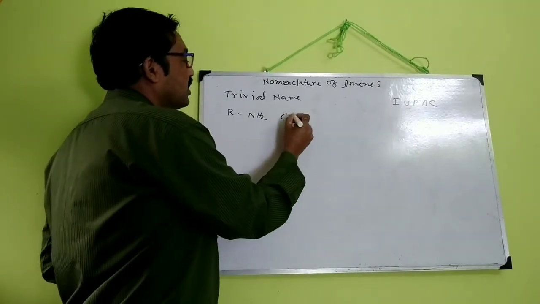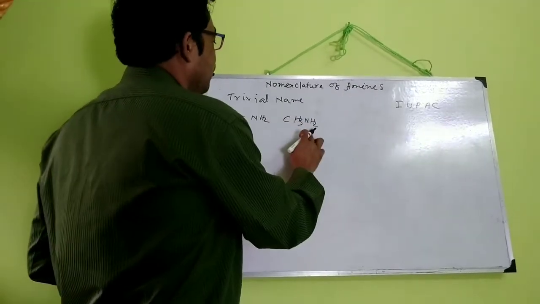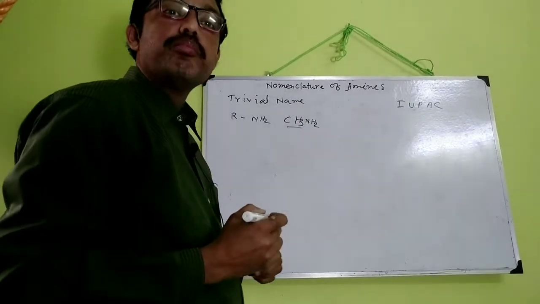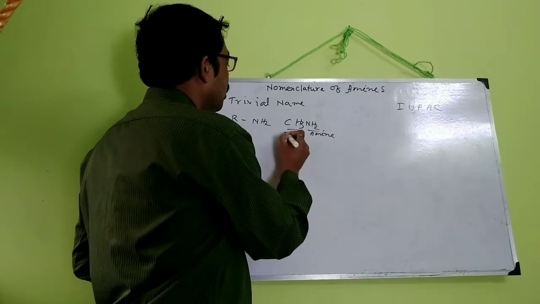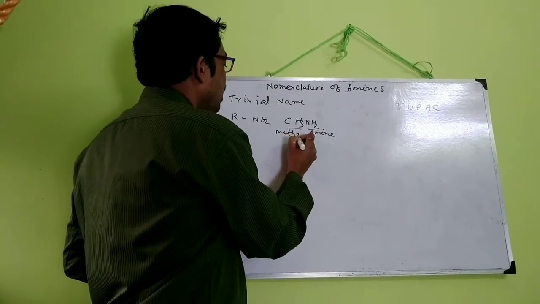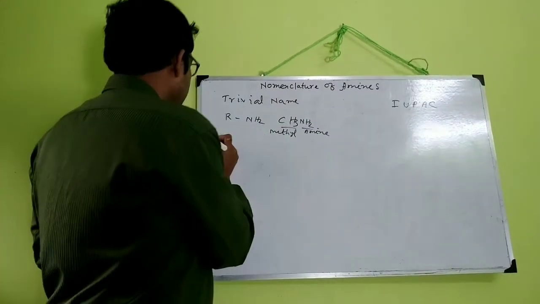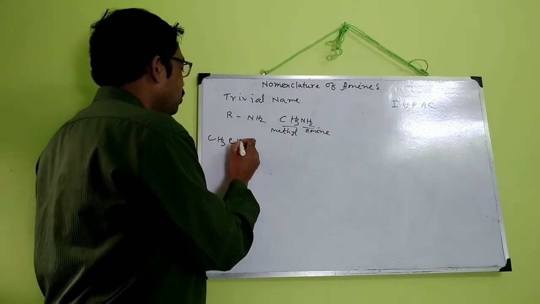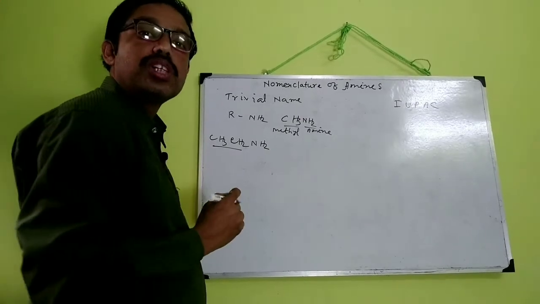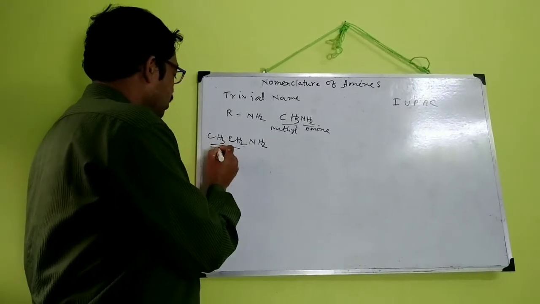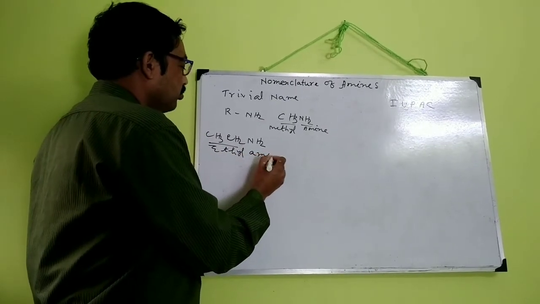As for example, CH3NH2. CH3 is methyl and NH2 is amine. So methylamine is the trivial name. CH3CH2NH2, here CH3CH2 is the ethyl group, so its name will be ethylamine.